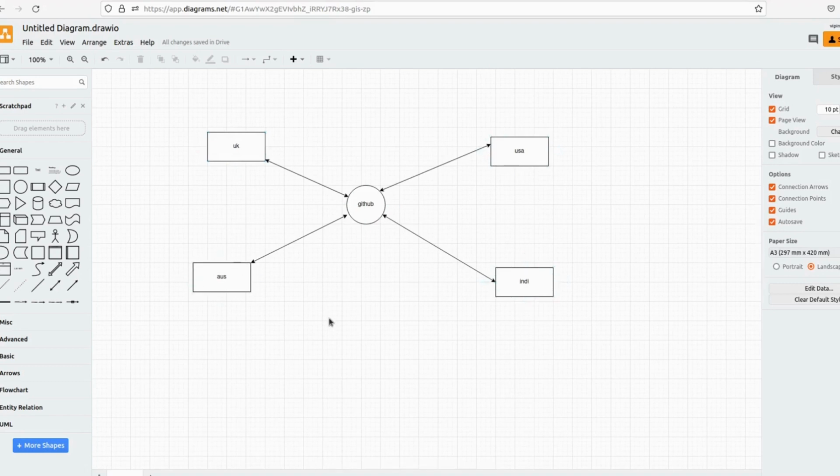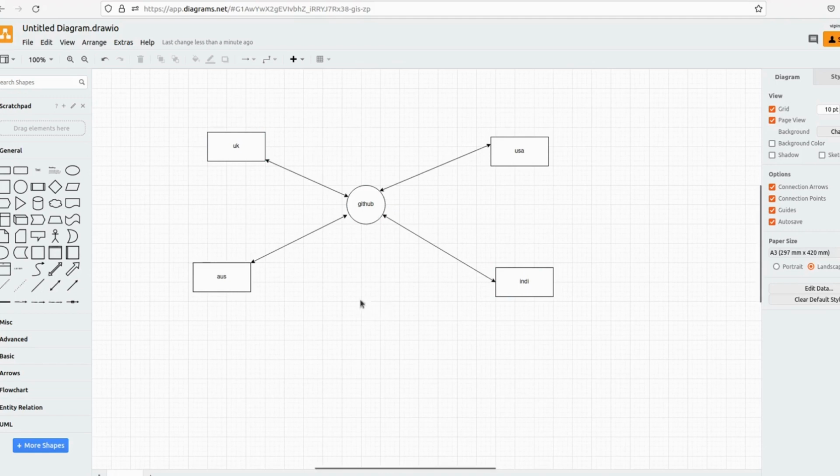Okay, so if we have not stored our code in GitHub, and if we want to share our code from India to a UK developer, then how can we do it? We have to send mail or something else. Okay, so that is not the ideal way, and that will be really hectic. Okay, and that will be a security concern also.